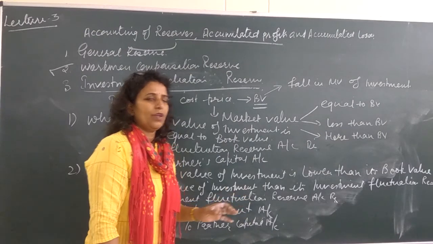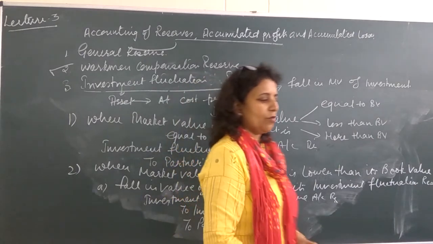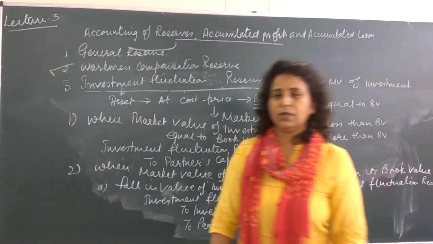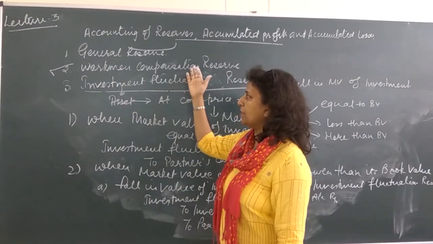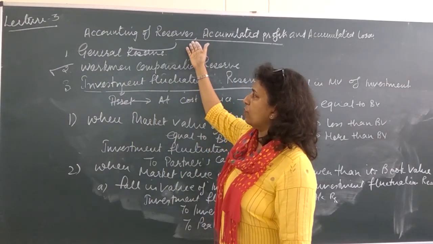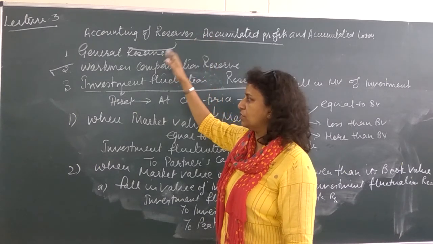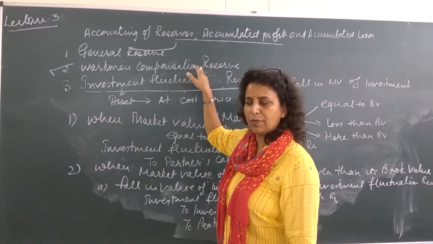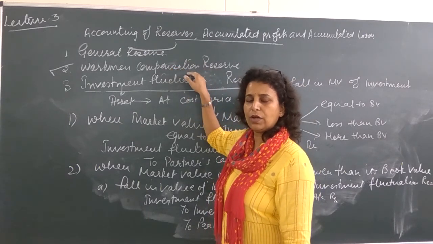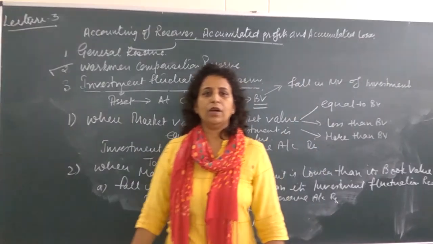So I feel that is quite sufficient for today. You just try a number of questions given in the exercises, बच्चे, and you will be able to complete this topic, that is transferring of two entries, that is reserve and accumulated profit and accumulated losses. Along with that, today we have discussed workman compensation reserve treatment. So up till this, whatever questions will be there, try to solve. Thank you. Have a nice day.